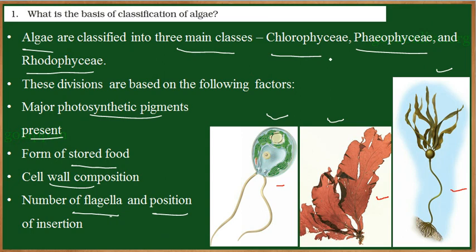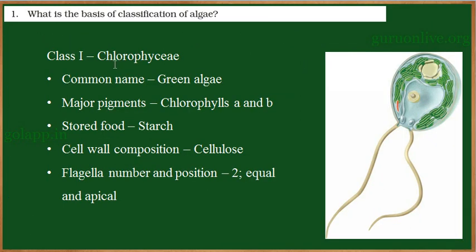So let us see first what is the first type of an algae. Here the first algae is chlorophyceae. So what is this color? Yes, it is green in color. So these algae are green in color. Here the word chloro represents green. Now all green algae will be grouped under the class chlorophyceae.